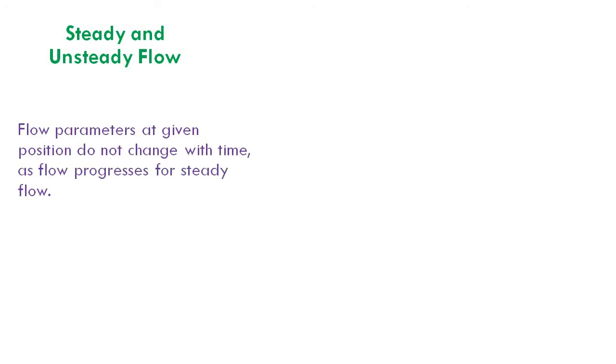As the name indicates, steady flow means the flow parameters, especially velocity, pressure, density, etc., do not vary with time. So, there is no temporal variation for these parameters or essential flow characteristics for a particular position occupied by a fluid element.